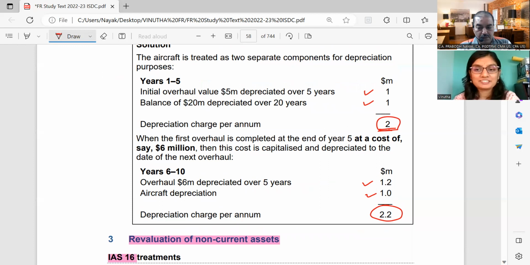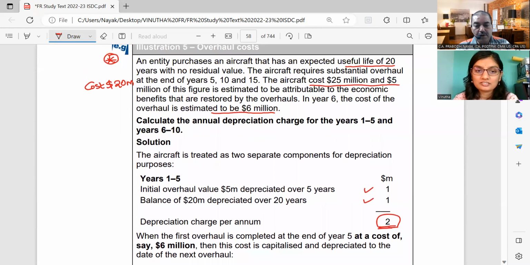Can you explain again, sir? There are two things over here. One is the cost of the aircraft, which is 25 minus 5, $20 million. The aircraft has got a life of 20 years. So $20 million will be divided by 20 years. So each year it will be $1 million. So that $1 million is the aircraft depreciation.